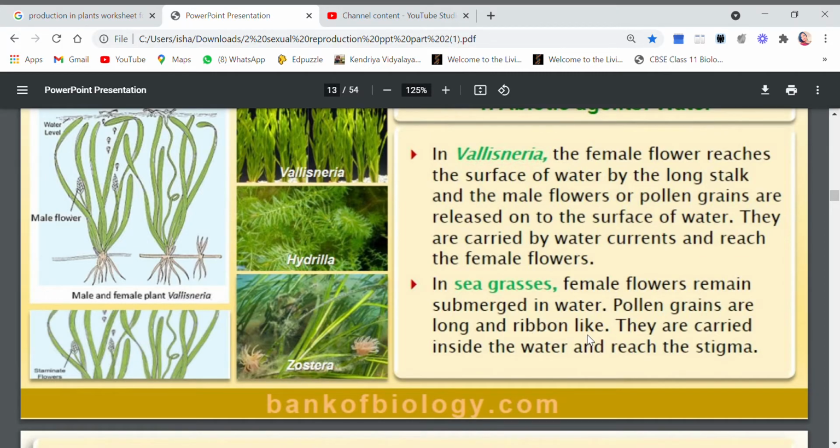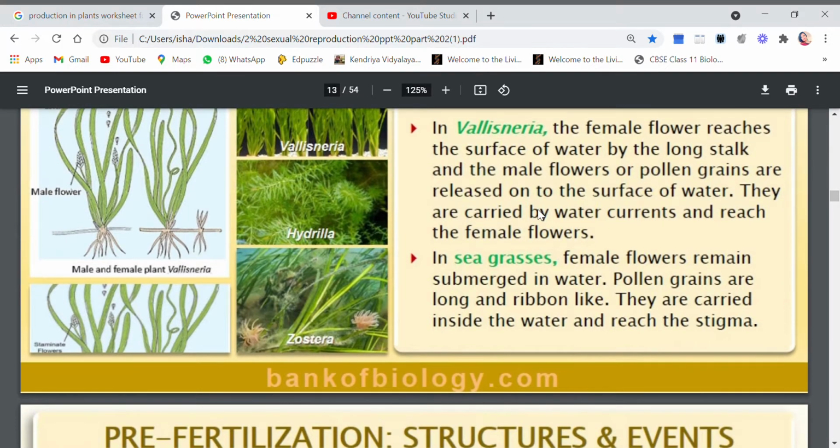They will be carried by the water towards the female flowers where the pollination will occur. So in Vallisneria, pollination occurs on the surface of water, but in seagrass it takes place inside the water. The process is the same, only the place is different, right?